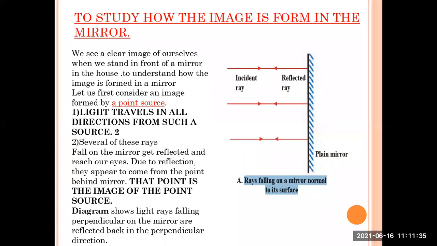Okay. Now, what is a point source? You can see the incident rays. Three incident rays are given, and they are just for a single point source. A point is there in front of the mirror. Now, when it is a plane mirror, the image will also be a point. But what happens?